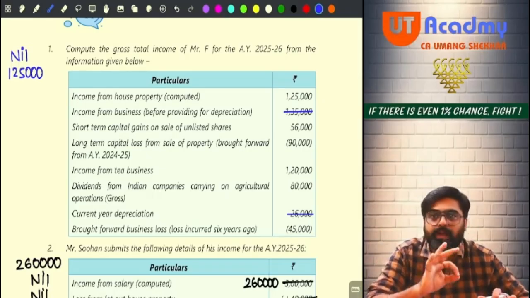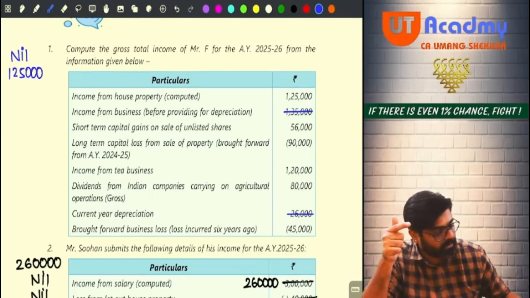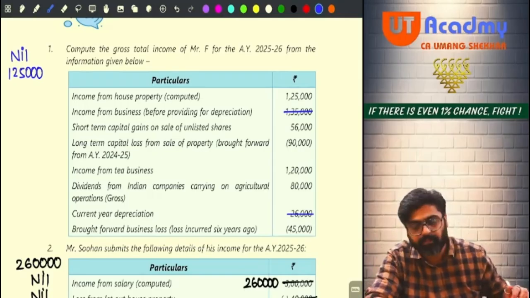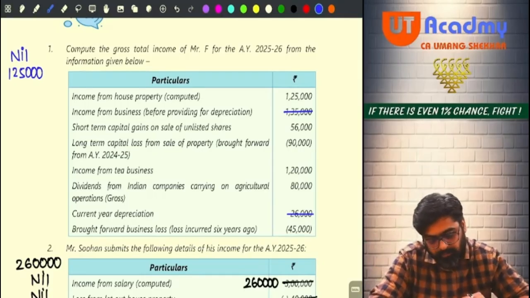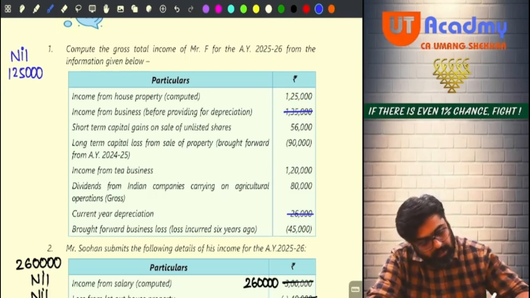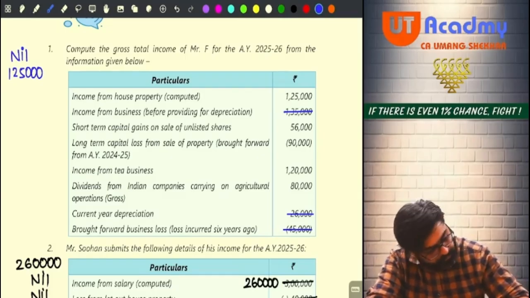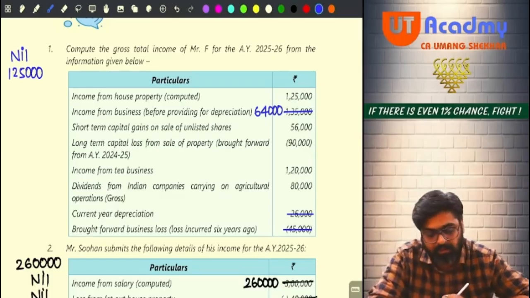No. Now you can set off the brought forward business loss out of that. Yes or no? So brought forward business loss was 45,000. Can you adjust that 45,000? Yes. So your current year business income will be how much? After setting off this 45,000 also, it will be 64,000. 64,000 was your business income.